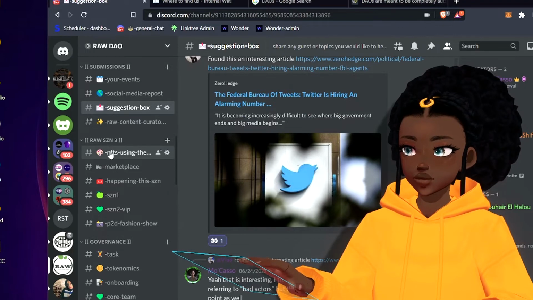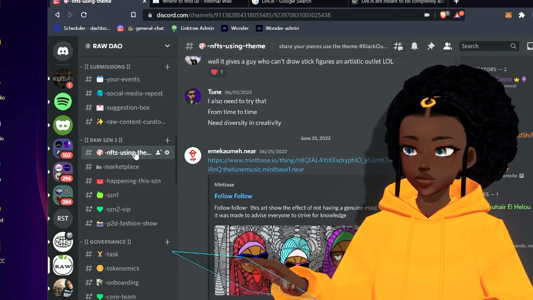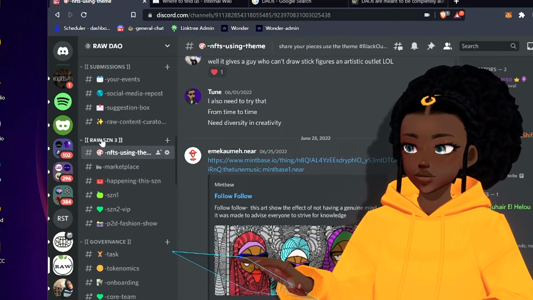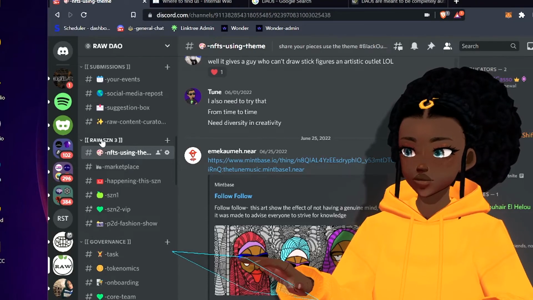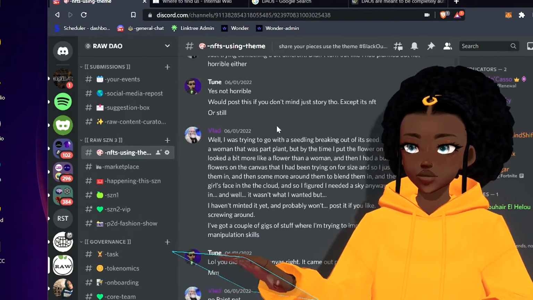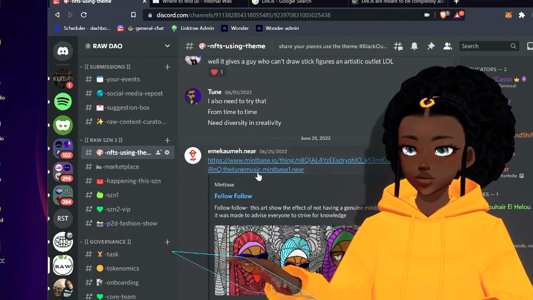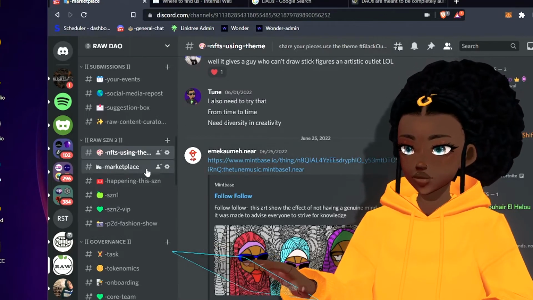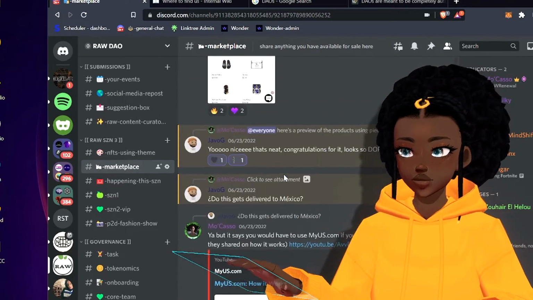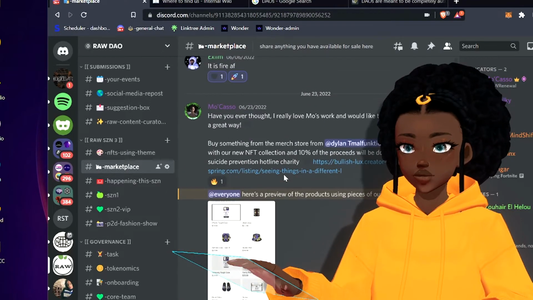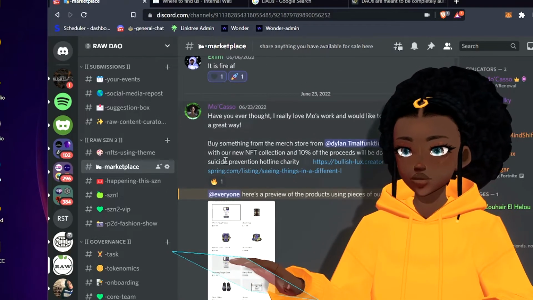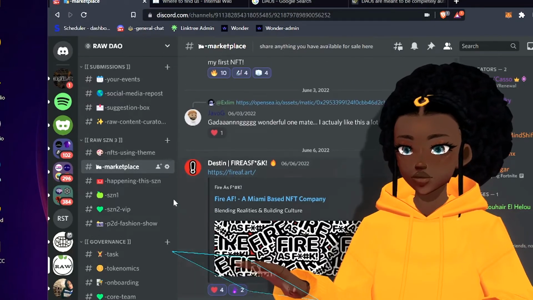And then we have RAW Season 3. So this section changes with each new season. So you can kind of scroll through here and see a lot of the things that have happened in the past. But any NFTs that are using the theme that we have, those will be shared here, as well as the marketplace. This will be a great way where you can share what you have available to sell and how people can support you in that way.